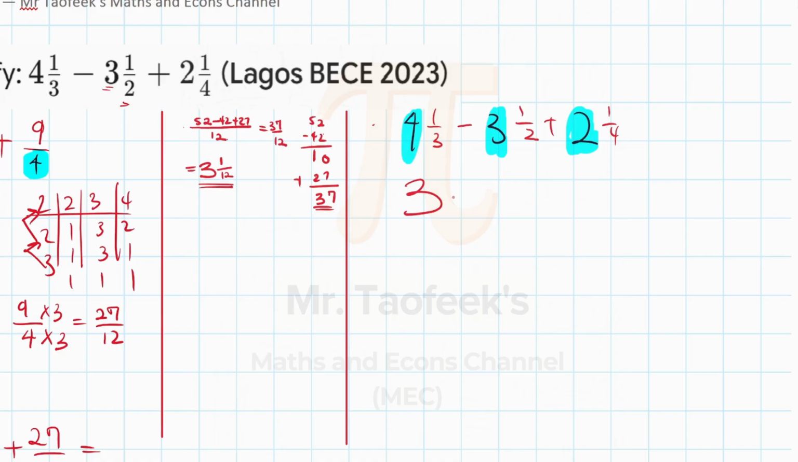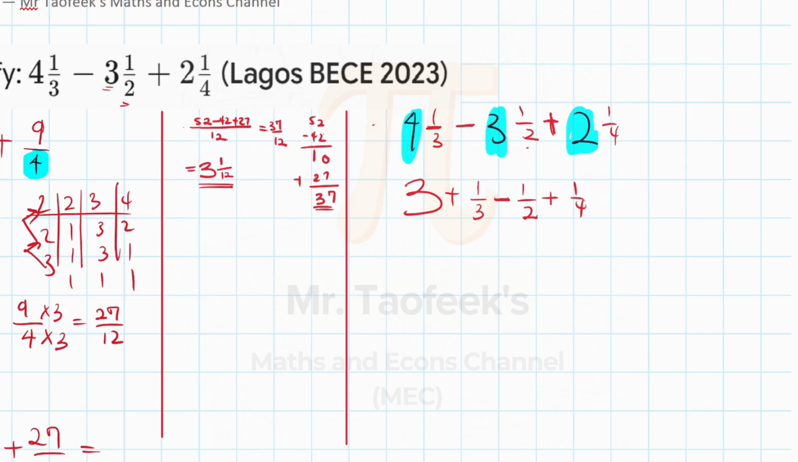Then you now focus on the what? On the fraction. So plus 1 over 3, which is the first proper fraction. Take away the next proper fraction, which is 1 over 2. Then plus 1 over 4. The first one here is always going to be plus, okay? The first proper fraction attached to the whole number is always going to be plus, okay?